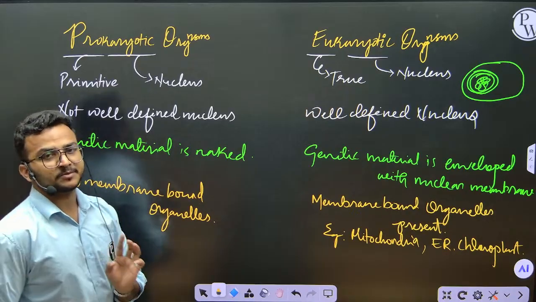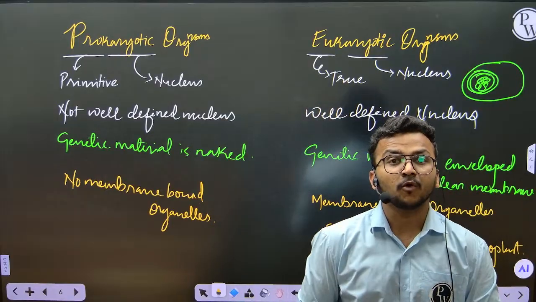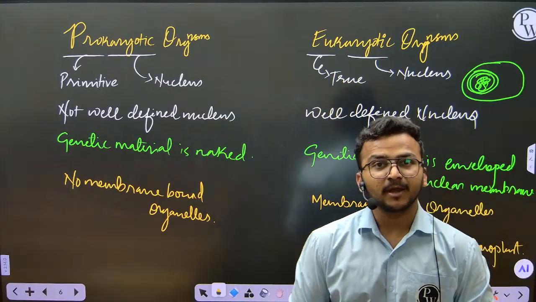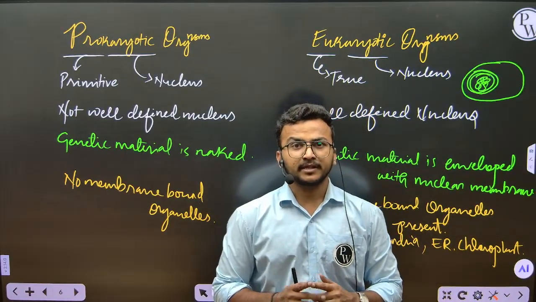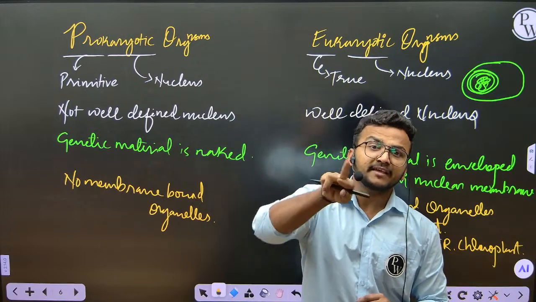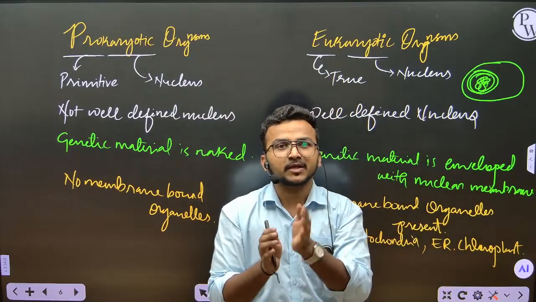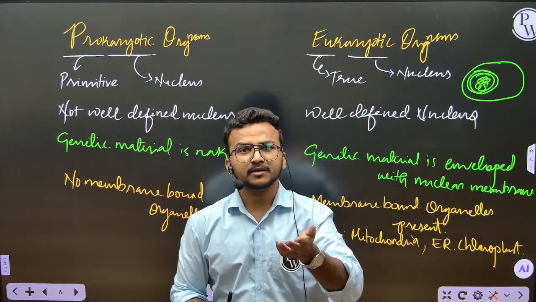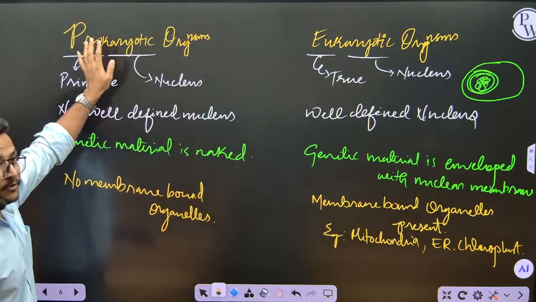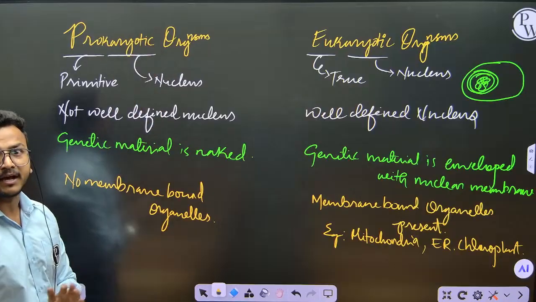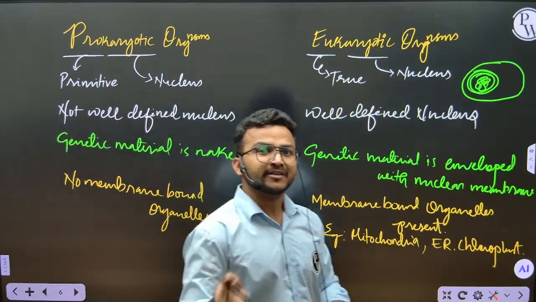But there is an exception. In the last class, when we were discussing an overview of the cell, I said to remember that ribosomes don't have any membrane. They are membrane-less organelles. That's why you can see ribosomes even in prokaryotic organisms. So ribosome is also called a universal organelle.